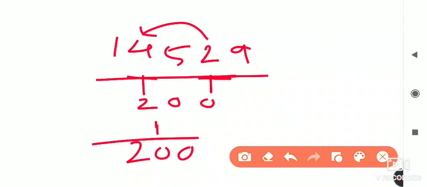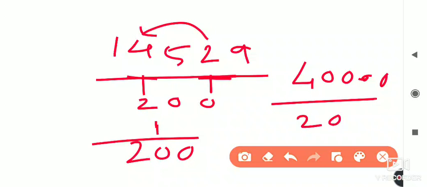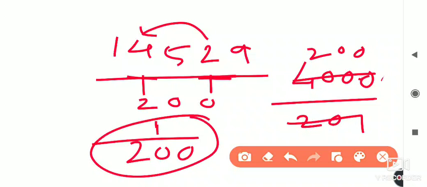Okay, and how many times 4 is there, if such a question is there, 4000 upon 20, then you will get here how much? Its answer is directly 200 will come. Here it is this, otherwise this. We have to use these answers. A question may be asked: 2 is how many times 4, and 4 is how many times 2. So for this type of question, for both the questions, different tricks we have to use.